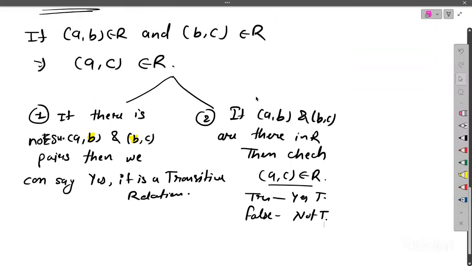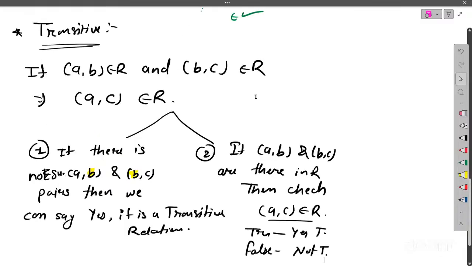I hope these things are clear. Any doubt? Anything you are not able to understand? In transitive, that part is still not clear, where you were talking about A is related to B and B is related to C. Which part, the first one or the second one? The first one.